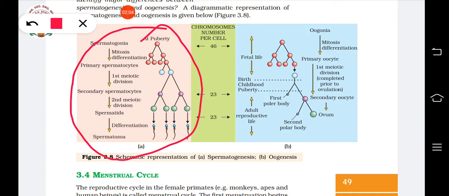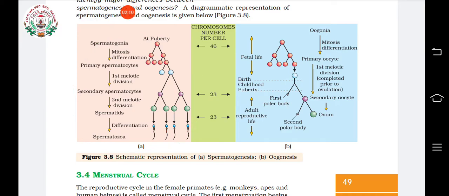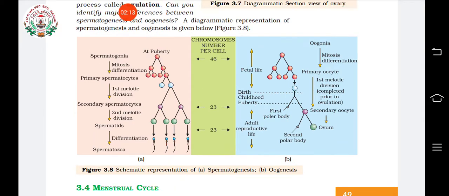On the other hand, if we compare oogenesis, in oogenesis the process starts when the female child is in its embryonic stage, means before birth itself it starts.